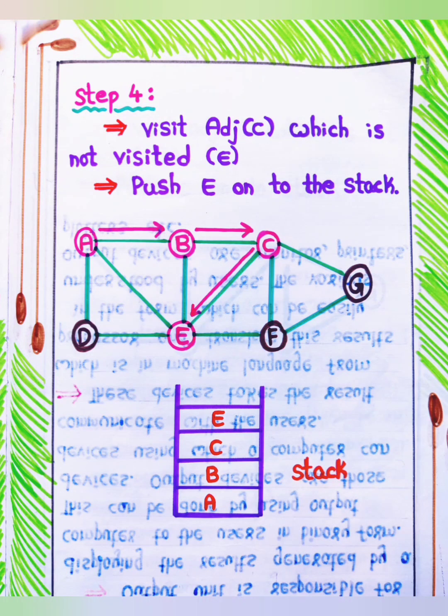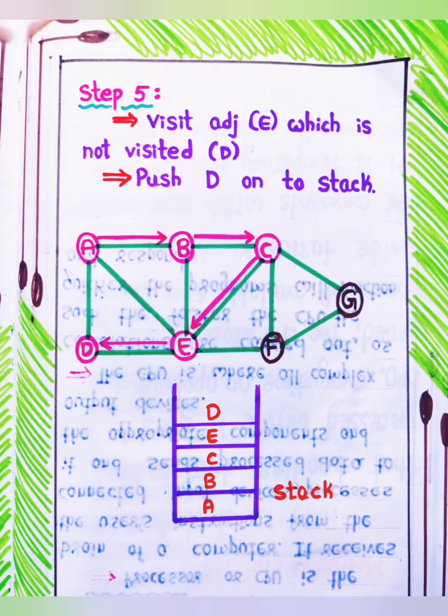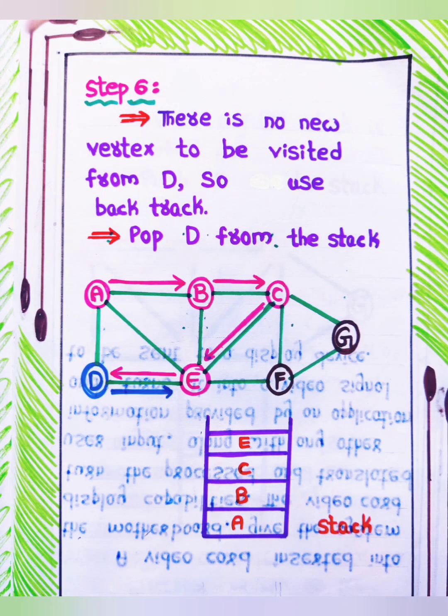Step 4. Visit adjacent of C which is not visited, E. Push E onto the stack. Step 5. Visit adjacent of E which is not visited, D. Push D onto the stack. Step 6. There is no new vertex to be visited from D, so use backtrack. Pop D from the stack.